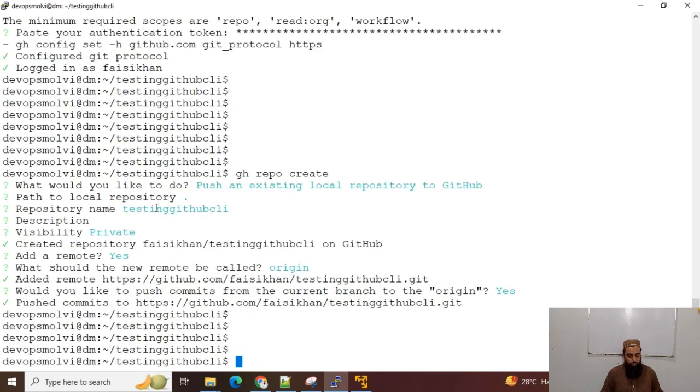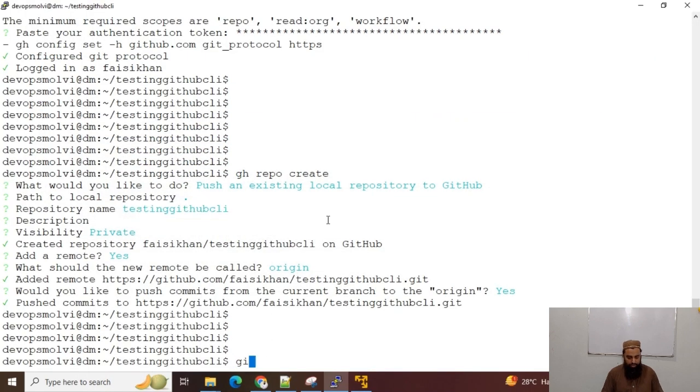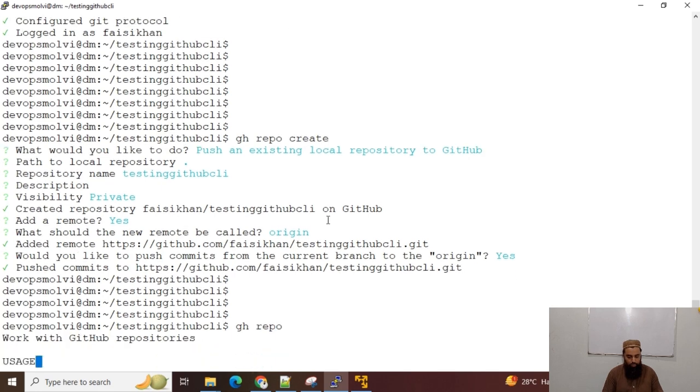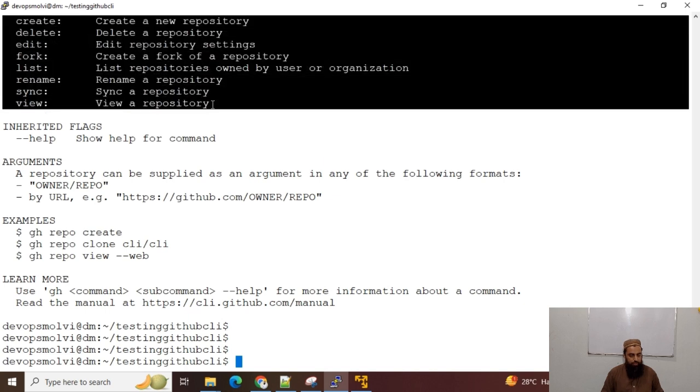For instance, if I want to rename it, now it is actually testing GitHub CLI. You can see it is this repository name, and I want to rename it, then I can run the gh repo command, and it will show us a number of other commands that we can use.